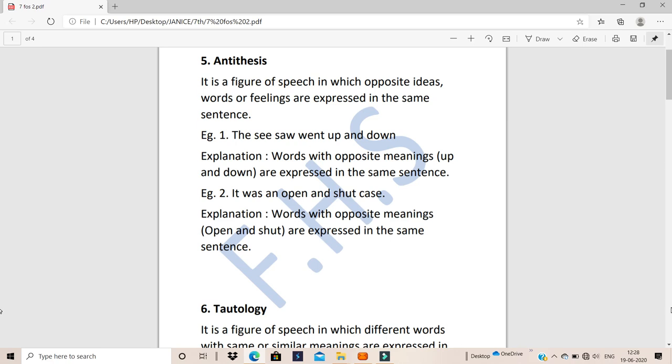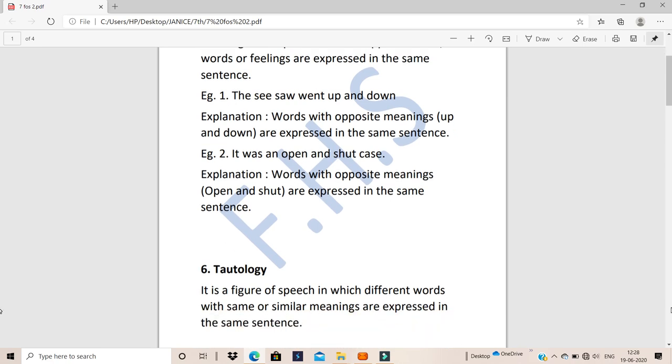The seesaw went up and down. So here the two opposite words are up and down. Now in the explanation, how you will write: words with opposite meanings are expressed in the same sentence. There is no need of writing that up and down over there, no need of writing the words that are opposite. I have given you in bracket for you to understand it better.